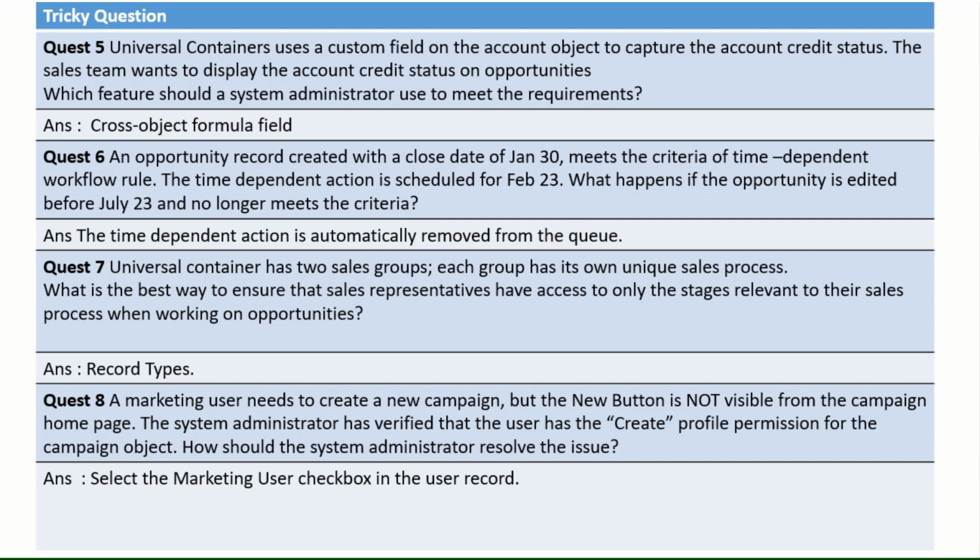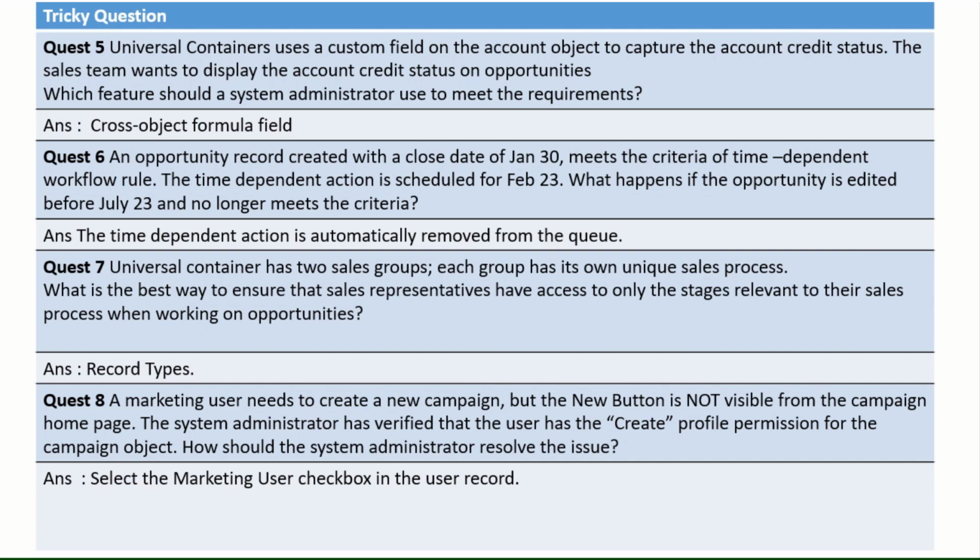How can you do it? It will be done only by a cross object formula field. A lookup will not work here, master-detail will not work here. This question is mostly asked, and vice versa, meaning they may change the objects and ask the question.